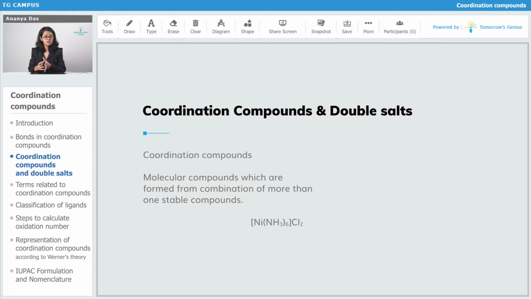So the first line: the coordination compounds are molecular compounds. This means that they are covalent compounds. As I told you, coordinate bonds are a type of covalent bonds. So it can be said that the coordination compounds are also covalent compounds. They are formed from the combination of more than one stable compounds.